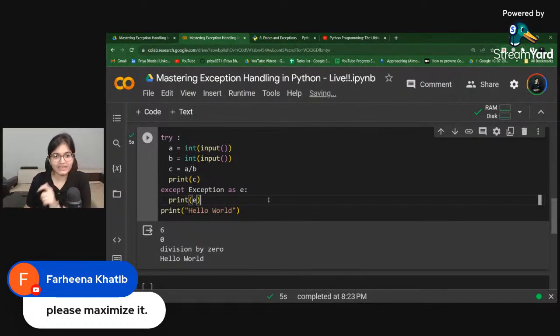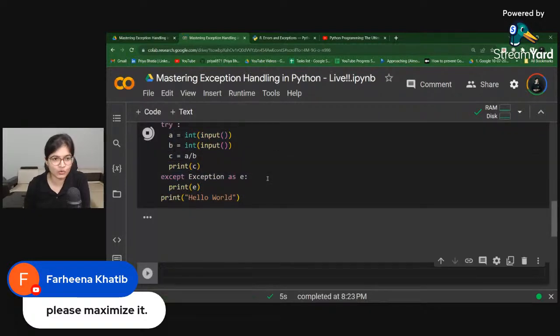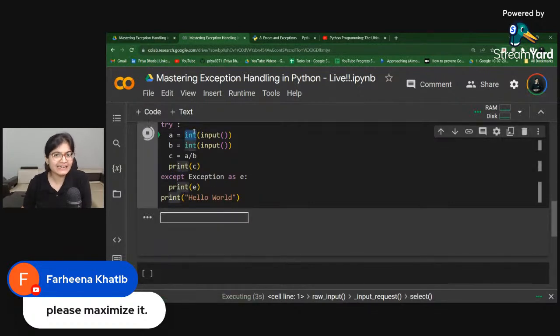Let's say I get some other kind of error. For example, let's run this code again. Now see, A is an int type input.